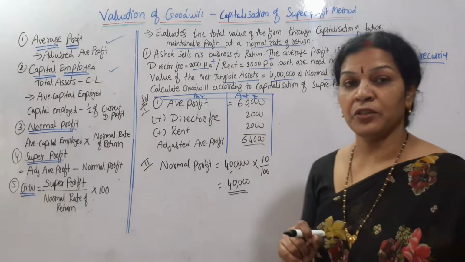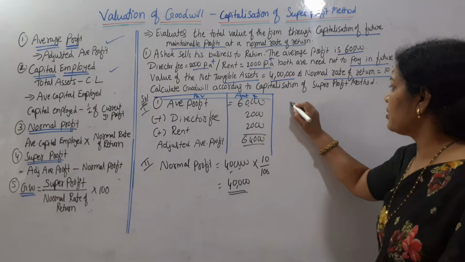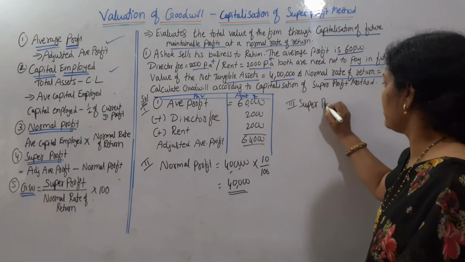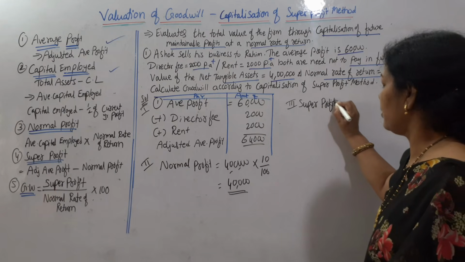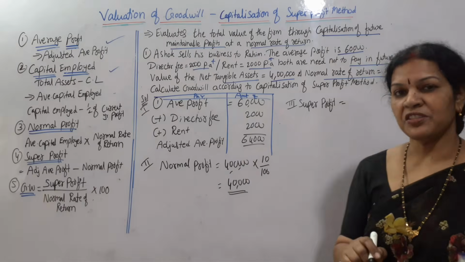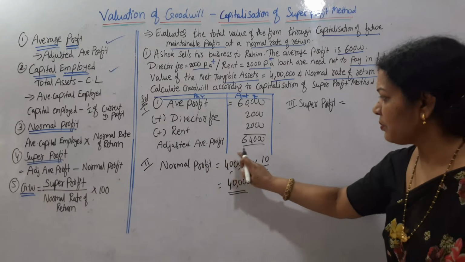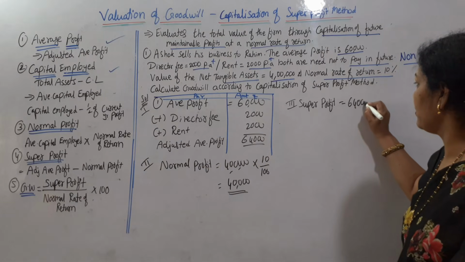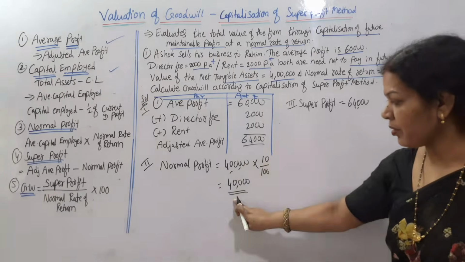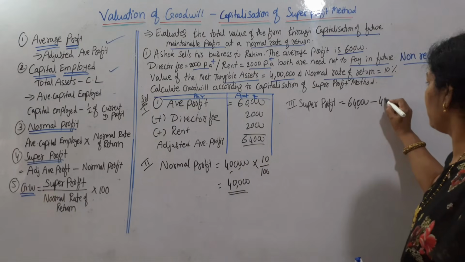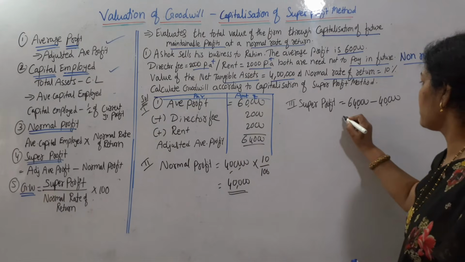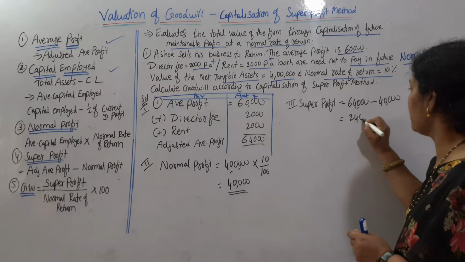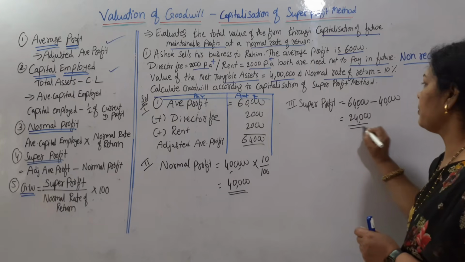Then what is needed? Super profit. Third step, super profit. How do you get super profit? Adjusted average profit, which is 64,000, minus normal profit, minus 40,000. 64,000 minus 40,000, 24,000. Super profit, you got it.